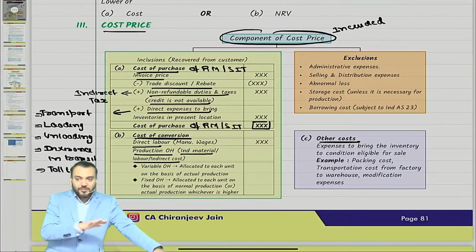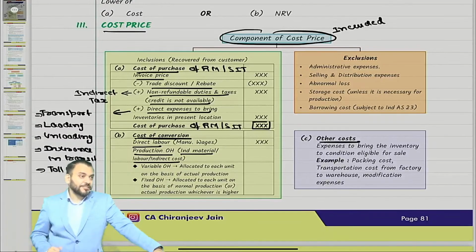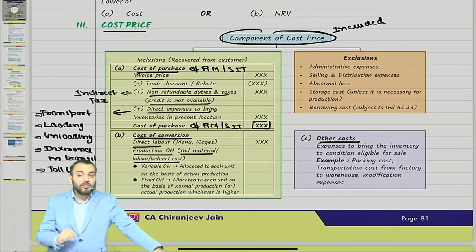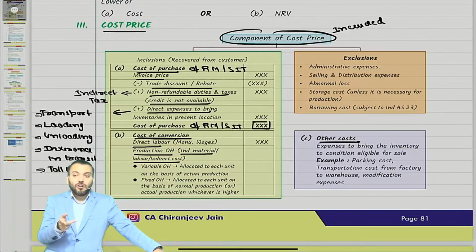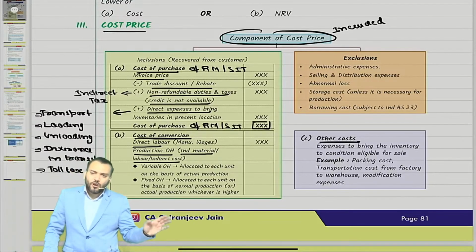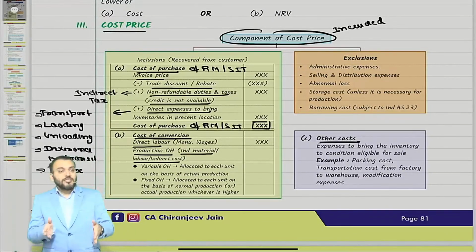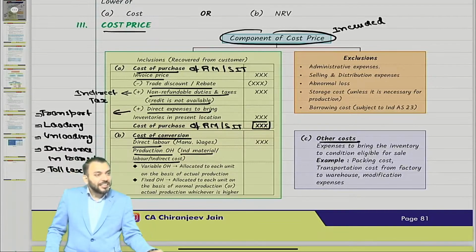But can you say costing is different and accounting is different? In costing you have calculated cost price, and now in accounting also we are calculating cost price. My question to you all: the cost price you calculated in the costing subject, and the cost price you will calculate in the accounting subject, whether they are same or different.